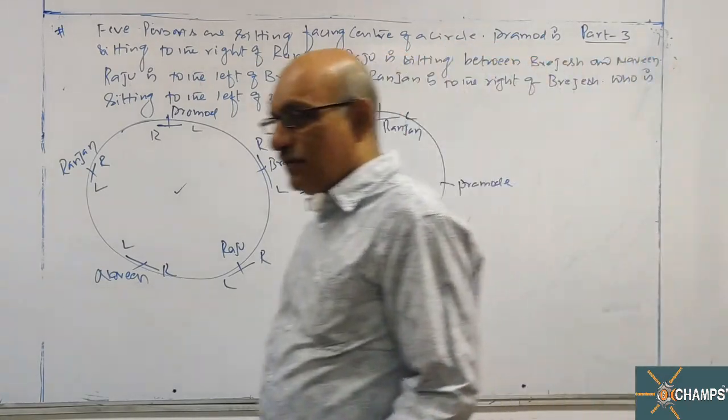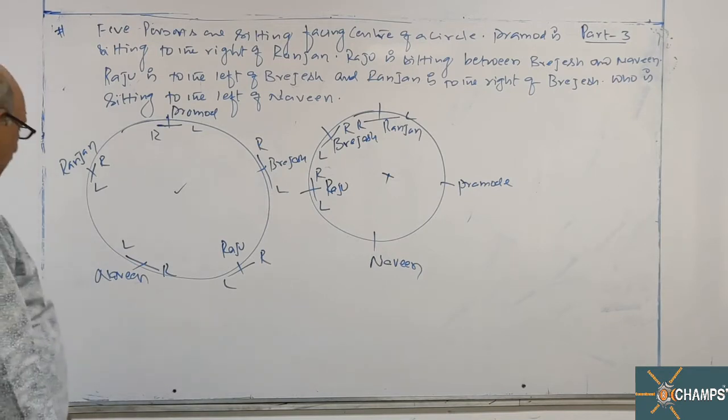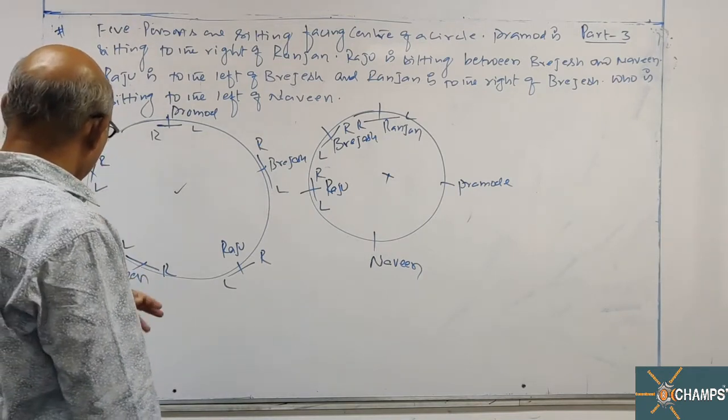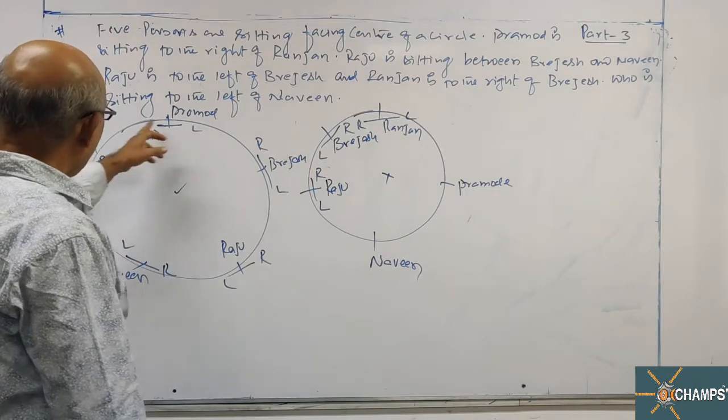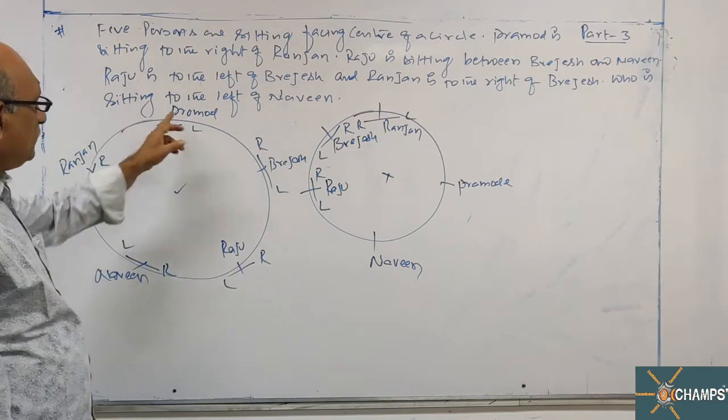What are the options given here? Who is sitting to the left of Naveen? Left of Naveen. Left hand side of Naveen. Pramod is sitting on Naveen's left hand side.